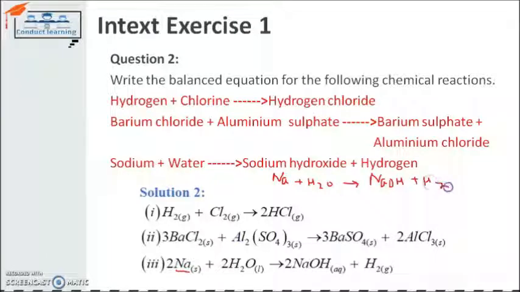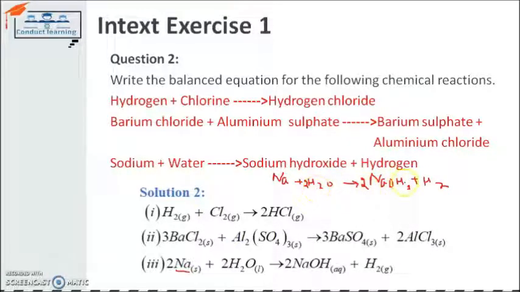Now if we check, the equation is not balanced, right? Because hydrogen has 3 atoms, 1 for this and 2 for this, but on the product side hydrogen has only 2. So I have to change it. To make it 3, I have to add 2 molecules of hydrogen. Now it has become 4, and here is only 3. To make it 4 also, I have to write 2 here. So hydrogen is now balanced.